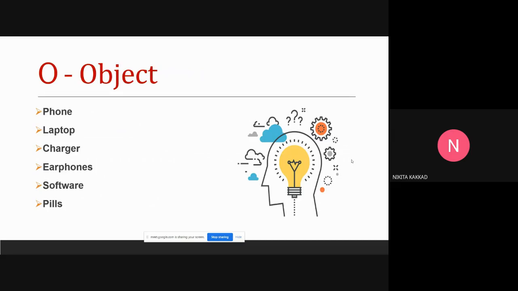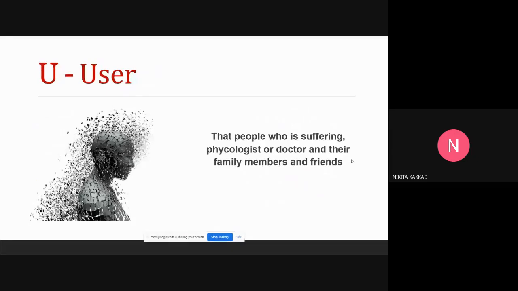When mental health is treated with artificial intelligence, we can use objects such as phone, laptop, chargers, earphones, software, pills, etc. Users include patients using the software, nurses dealing with the patients, doctors dealing with the patients, and family and friends talking with the patient and the doctors.